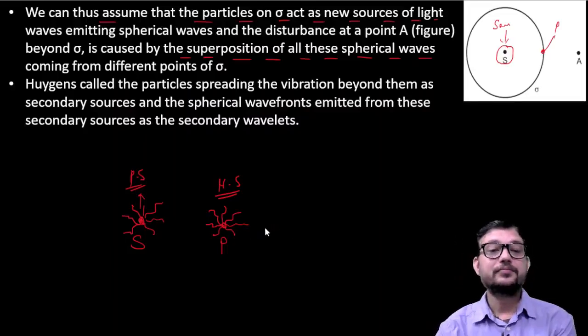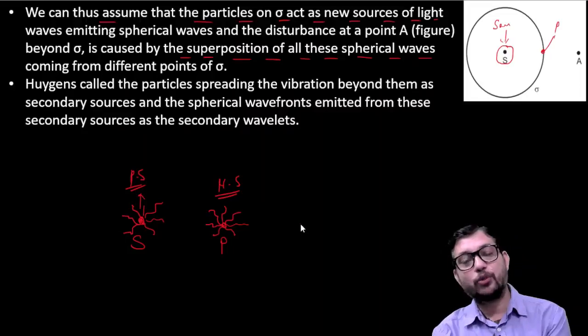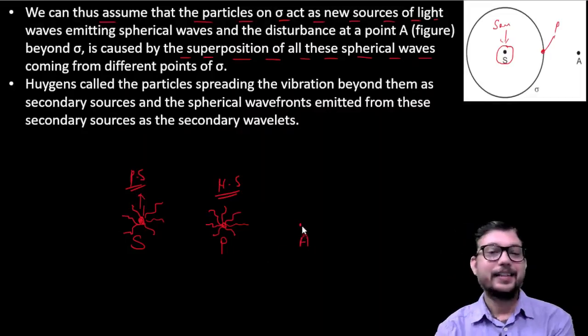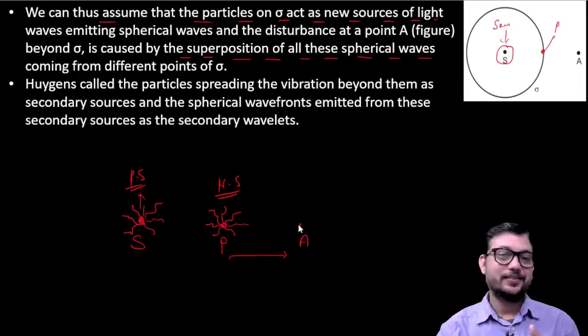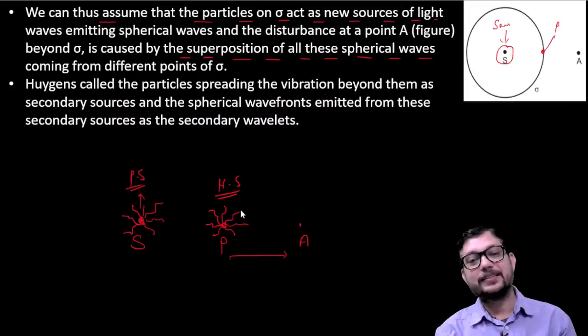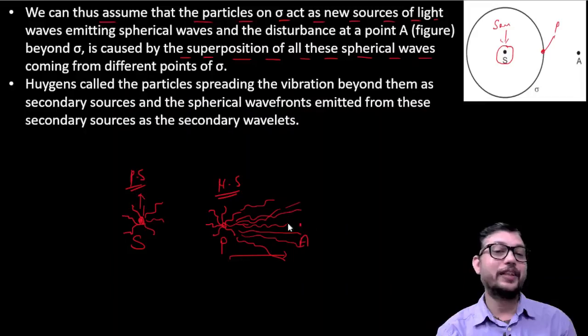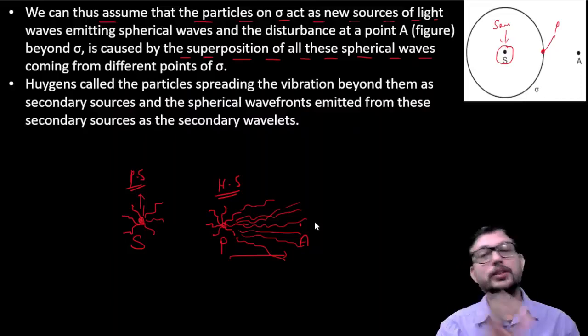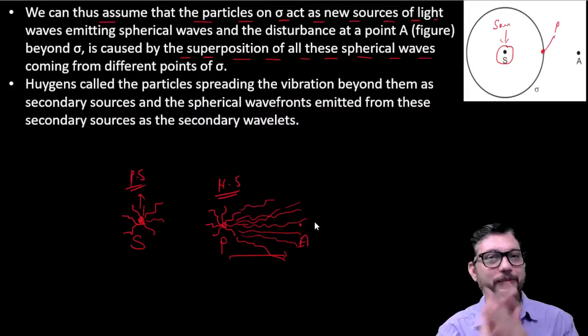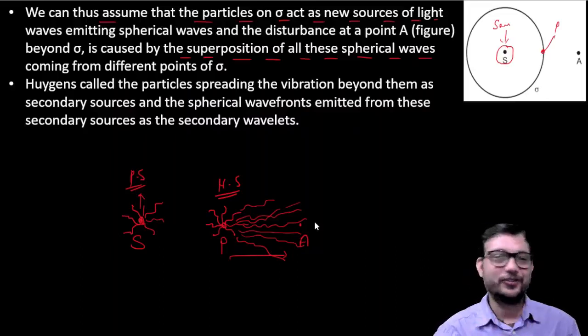Okay, and as the point A is here in this situation, beyond the point P, it means at point A several waves are reaching like this way, and due to the superposition of the waves, finally we have a wave that strikes or reaches point A. So I hope that this thing is clear to all of you. Now what?